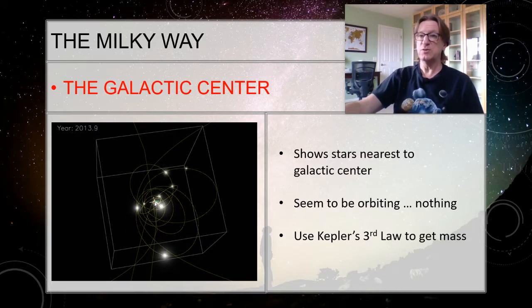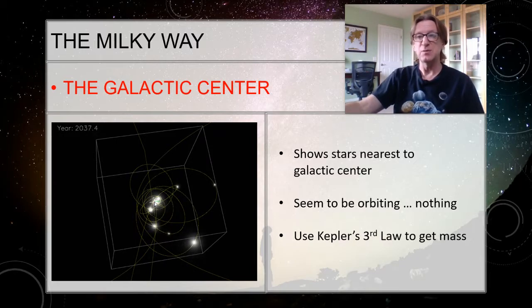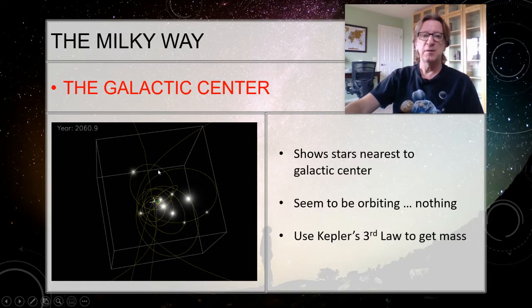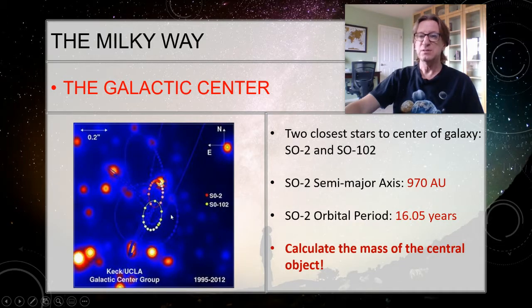So what we can do is we can use Kepler's third law to get the mass. You guys know how to do that. We studied that with the binary star. So we'll do it as a sample here in just a minute. But by looking at the semi-major axis and the orbital period, we can figure out the mass of what's in the galactic center. So let's do that.